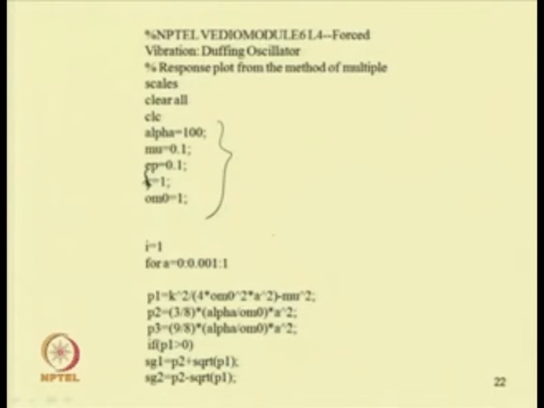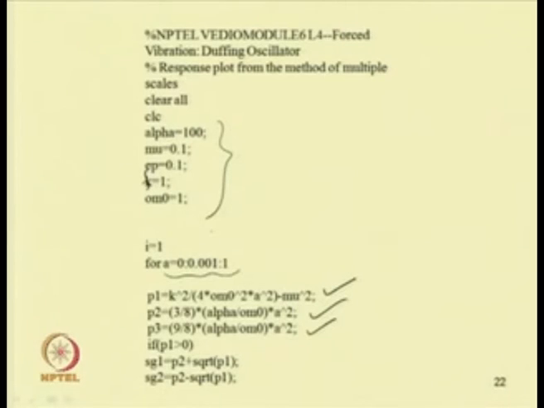After defining these values, let us vary a. We can vary a from 0 to 1 with an increment of 0.001, or you can take a different increment. Then this is the p 1 value, then p 2, and we can define p 3 for finding stability. So, p 1 equal to k square by 4 omega square.